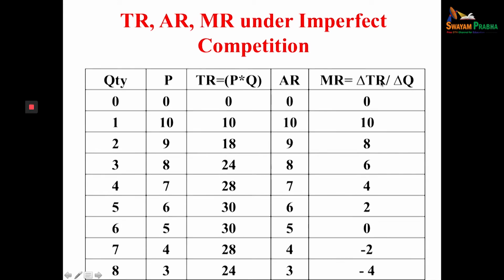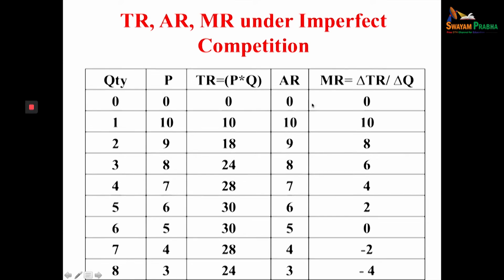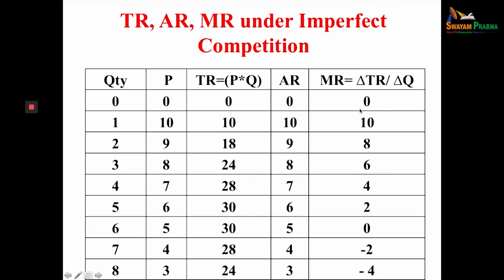Now, marginal revenue can be calculated as the change in total revenue due to change in quantity. Here for quantity 1, total revenue is 10, so 10 minus 0, since earlier we don't have any output or total revenue.